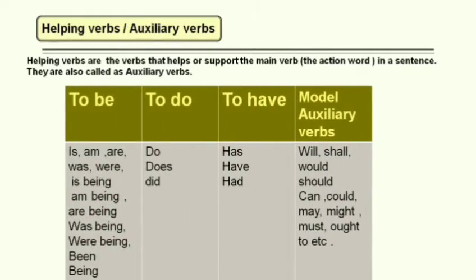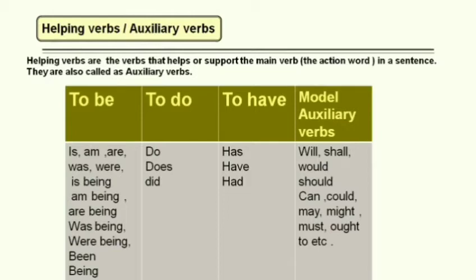These verbs are in the form of to be, to do, to have, and modal auxiliary verbs. To be forms of verbs include is, am, are, was, were, is being, am being, are being, was being, were being, been, and being. To do forms of verbs include do, does, did. And to have forms of verbs include has, have, and had.